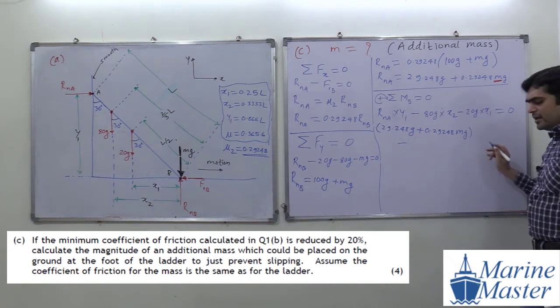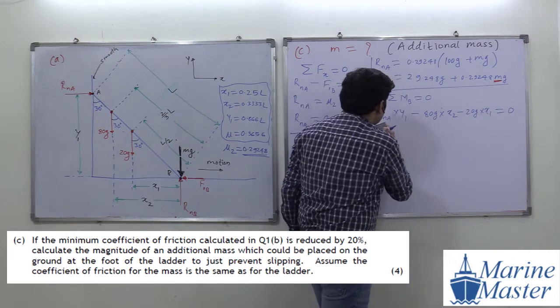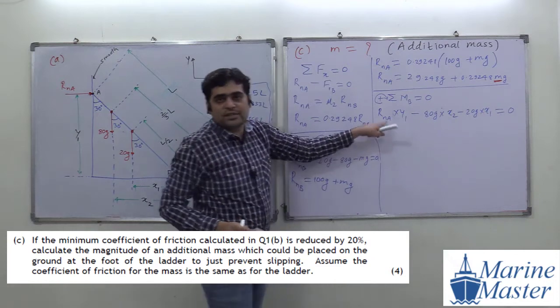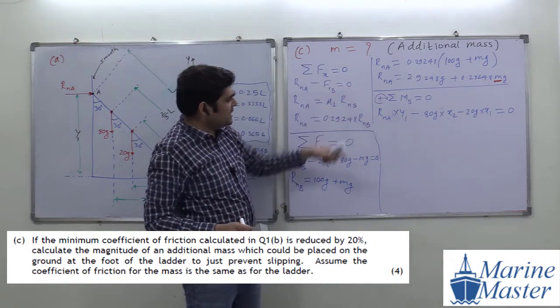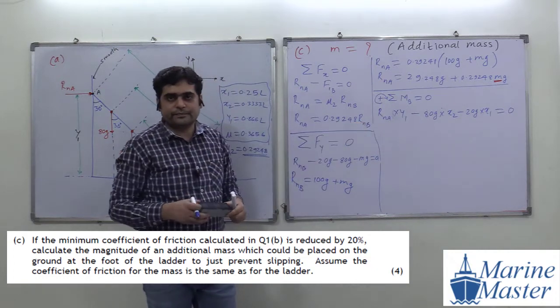Before going further, I am going to rub this. Please write down up to this point, because we need a little space for this one.